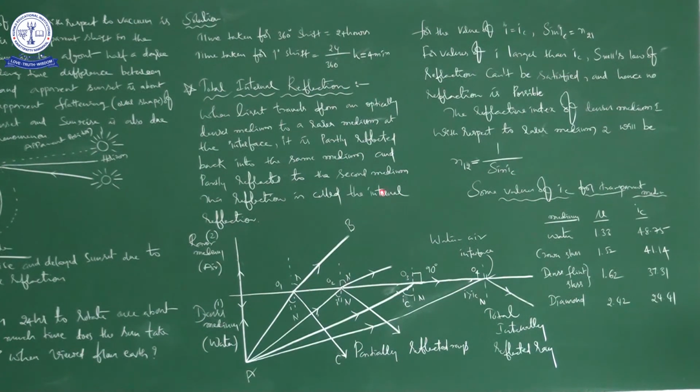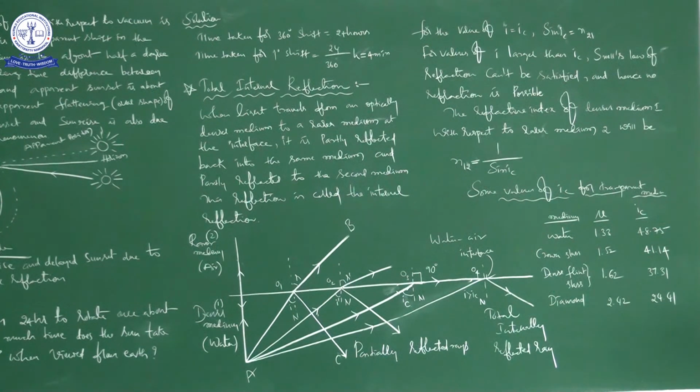This reflection is called internal reflection, right? So through this information, he explained what is internal reflection. Till now, we know what is reflection, but now he is using a new word, internal reflection.